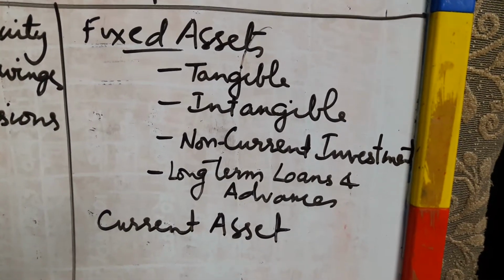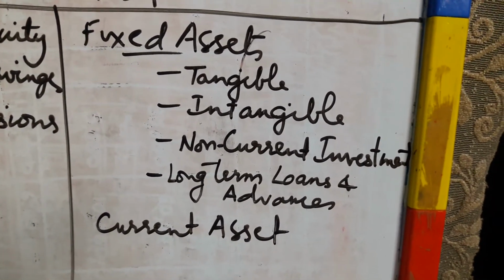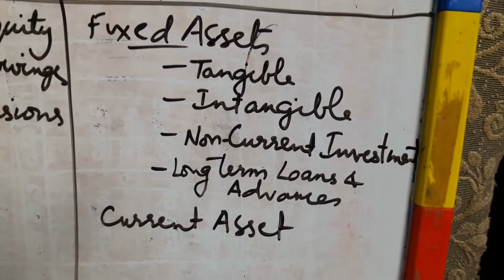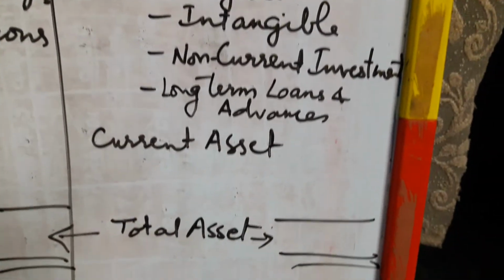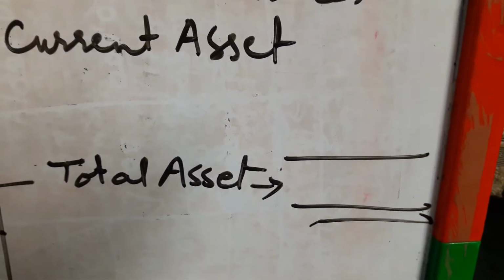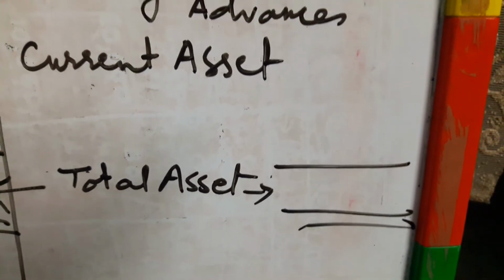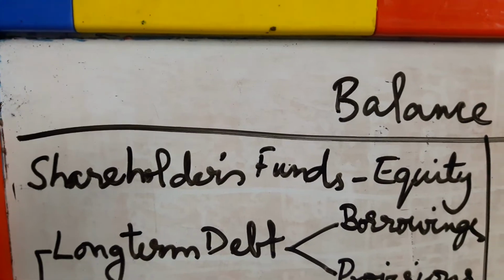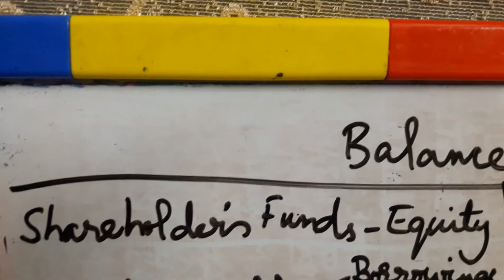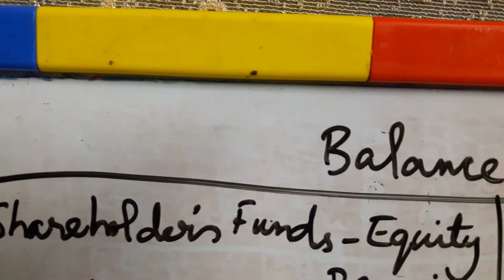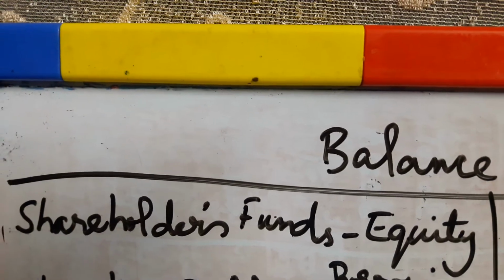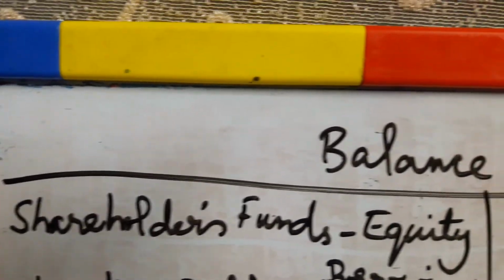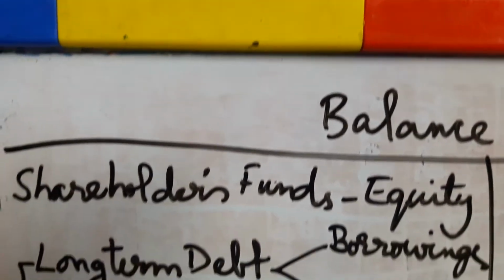And the other type of asset, any asset which is not fixed asset, is current asset. And the total of fixed and current asset will be total asset. Now moving on to the liability side, we are doing company. So instead of capital, we will have shareholders funds, which is popularly called equity. You've done it in your 11th standard. Shareholders funds or equity is one and the same thing.